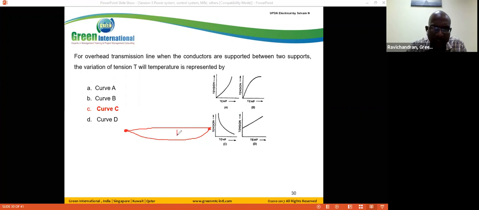The distance between the straight line and the curved line we call the sag. This is the acceptable level. If the temperature increases, the conductor is extended, so it sags like this.